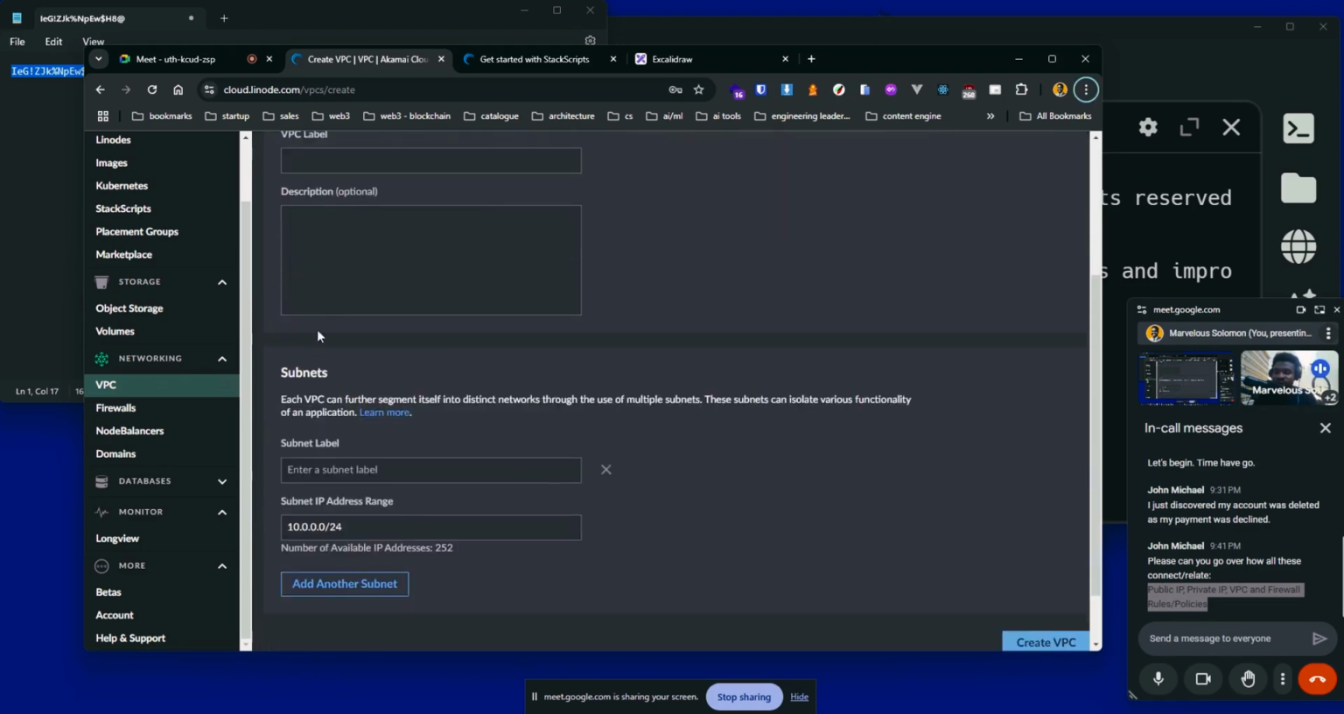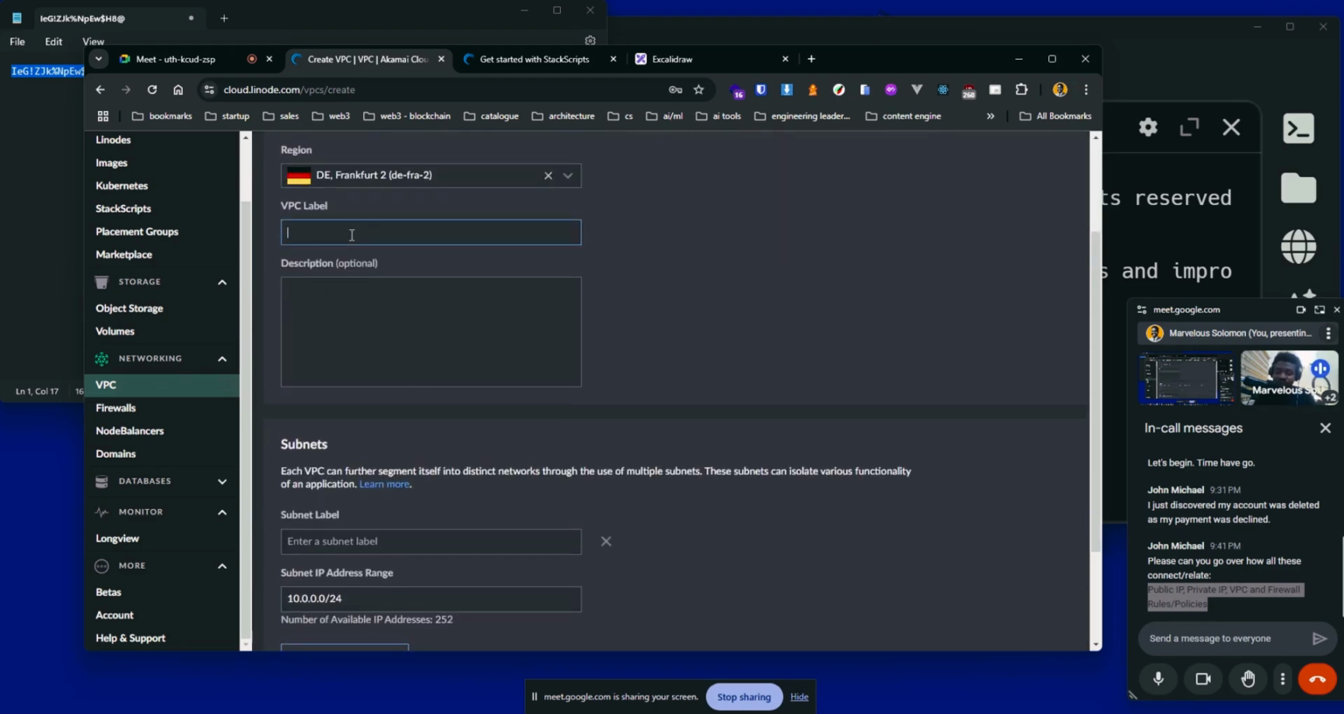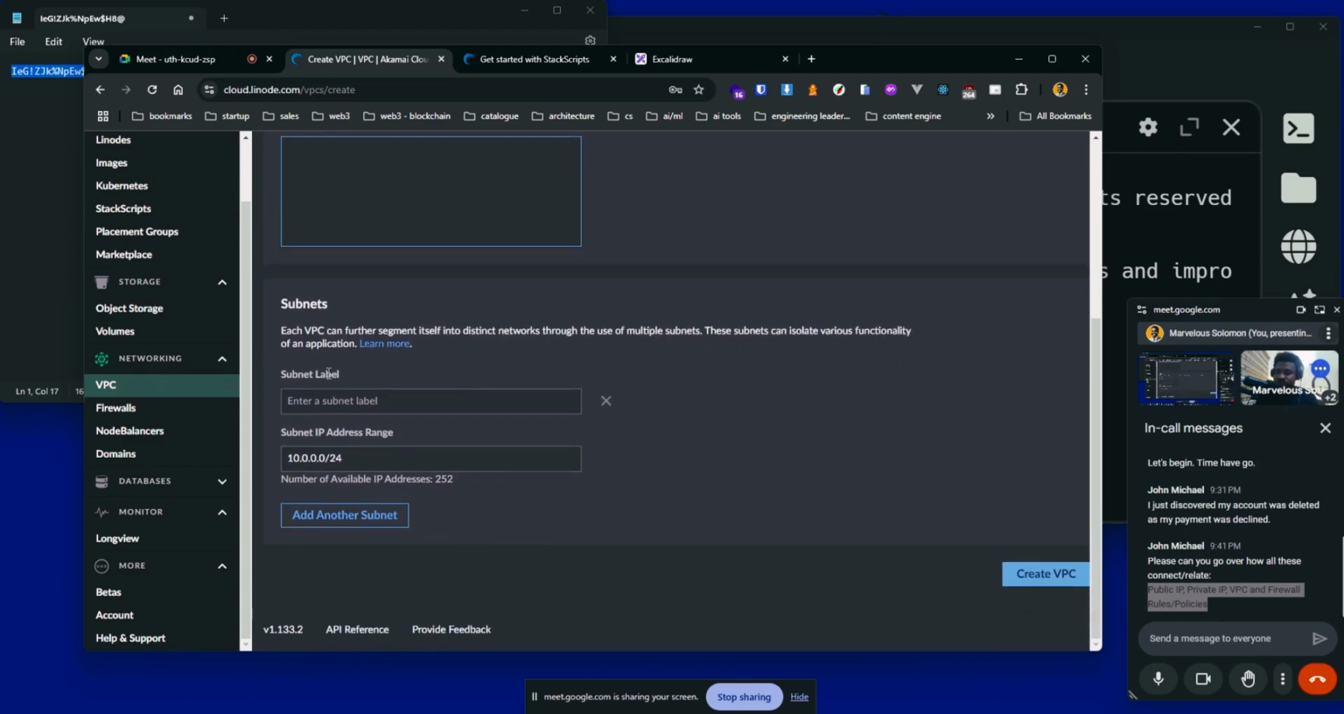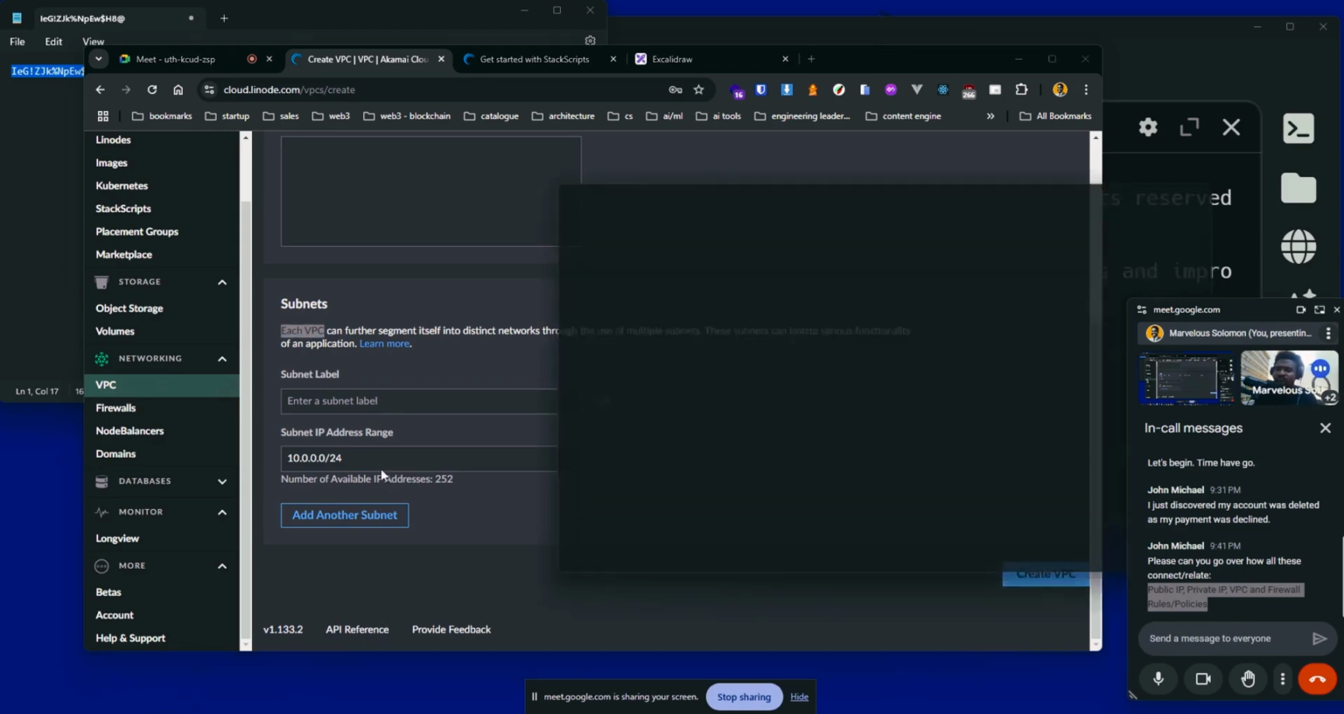All right, so now we've selected this. We're still on VPC. We can add a label to this, Python app, hyphen. We can add a description, and then we'll get to the point where you see subnets. Each VPC can be further segmented into distinct networks through the use of multiple subnets, and a subnet can isolate various functionality of an application. I think where you would actually see this in play more will be when we look into Microsoft Azure, but I'm going to show you an example with a diagram.